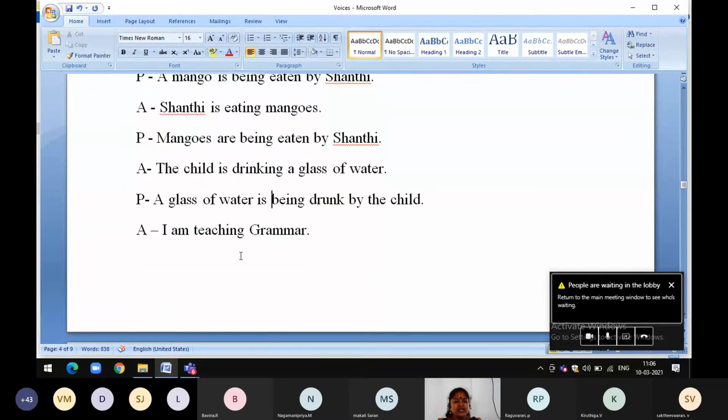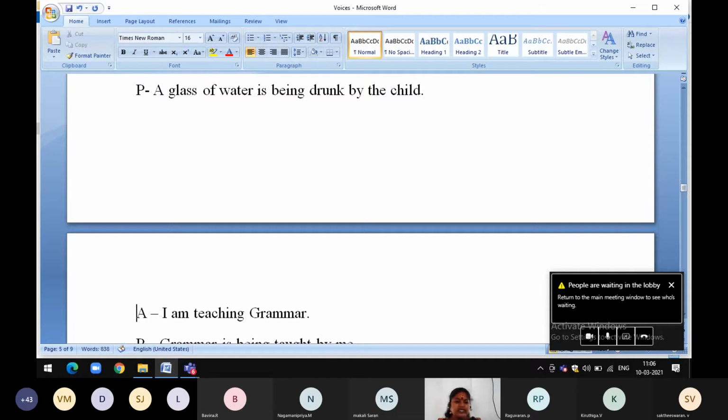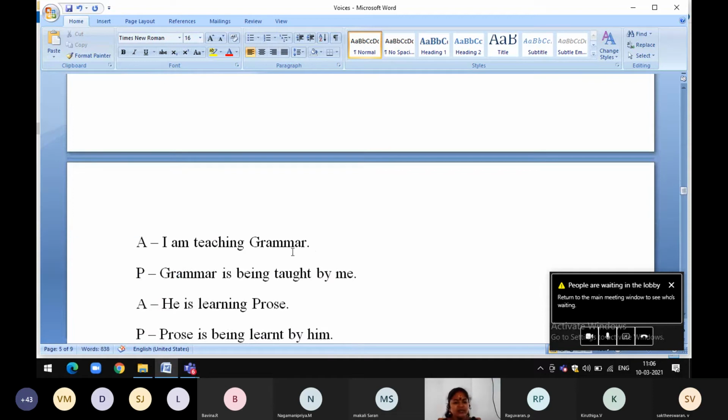I am teaching grammar. Look at the sentence. Grammar is being taught by me. Grammar, object, so it becomes subject. Then it is singular subject, so we use is, present continuous tense. So teaching, so we use being, and teach past participle, taught. I am teaching grammar.